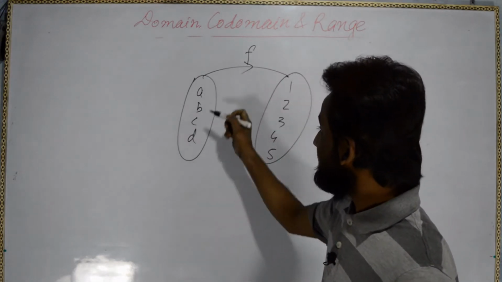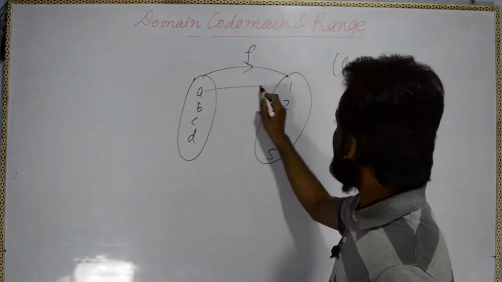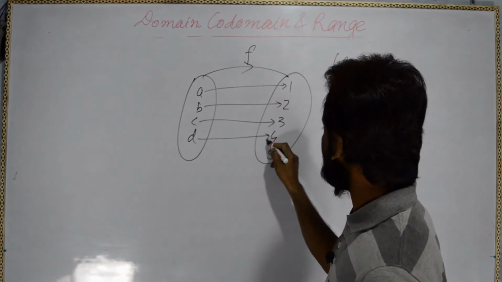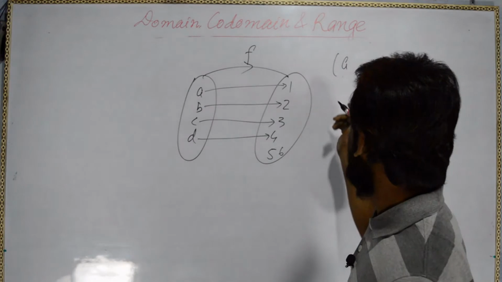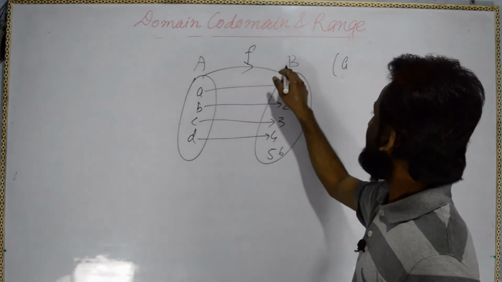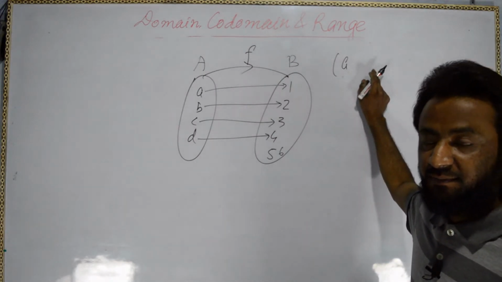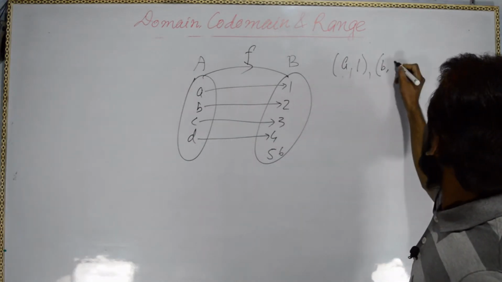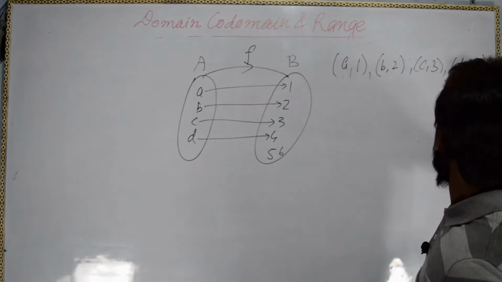Domain means, when we are going for the function or relation, if I say A is related to 1, B is related to 2, C is related to 3, D is related to 4, and 5 and 6 are left. So A is related to 1. The first element will be from set A and the second element will be from set B: A 1, B 2, C 3, D 4.